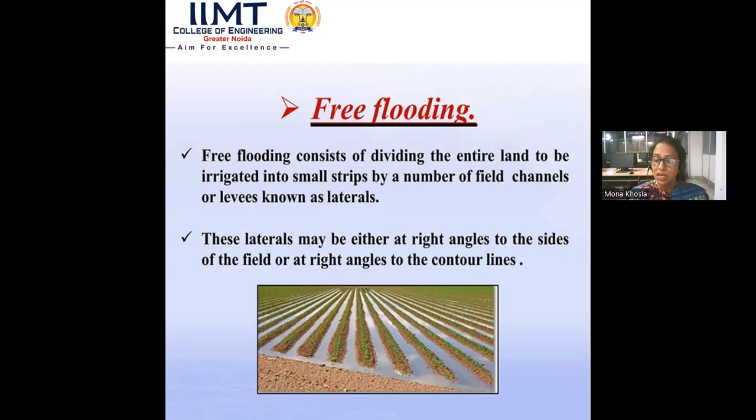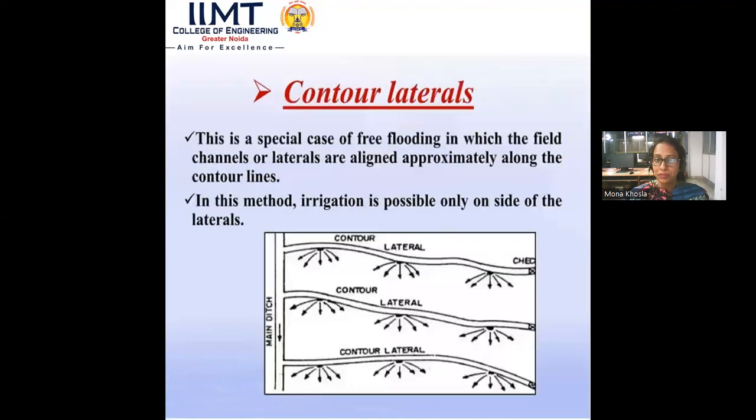As you can see in the image, the field is divided into a number of field channels, and then the fields are again divided by these laterals known as levees, and in these levees we provide the water to the field. These laterals may be either at right angles to the side of the field or at right angles to the contour line. So this is how we provide the water for free flooding.